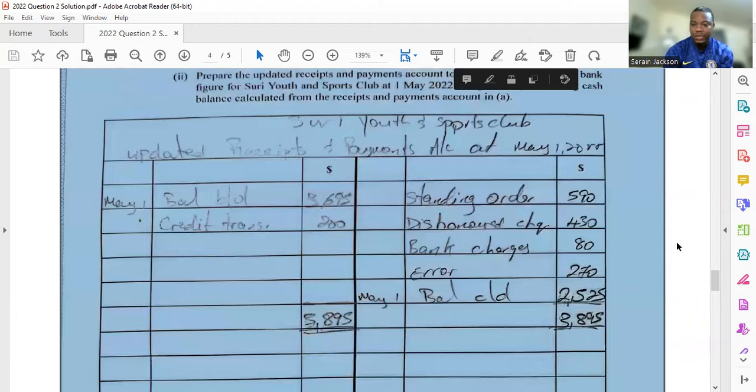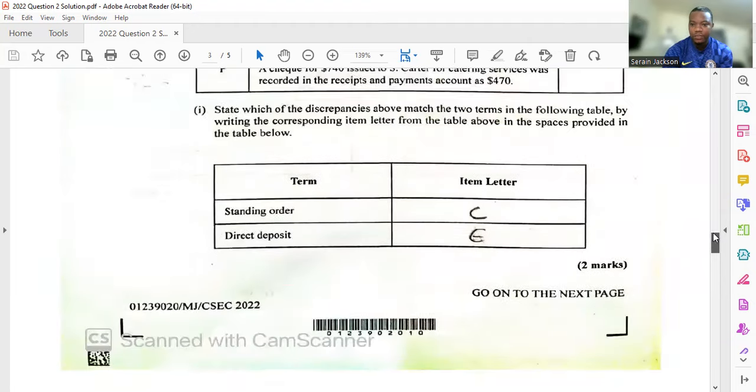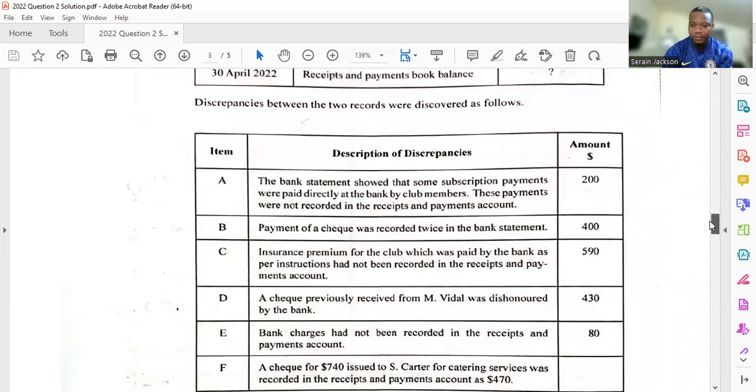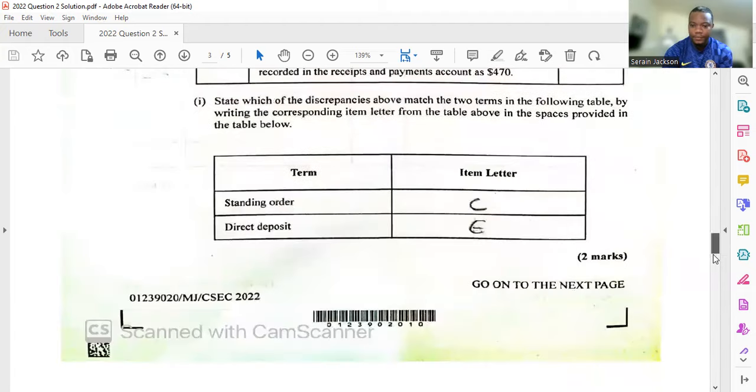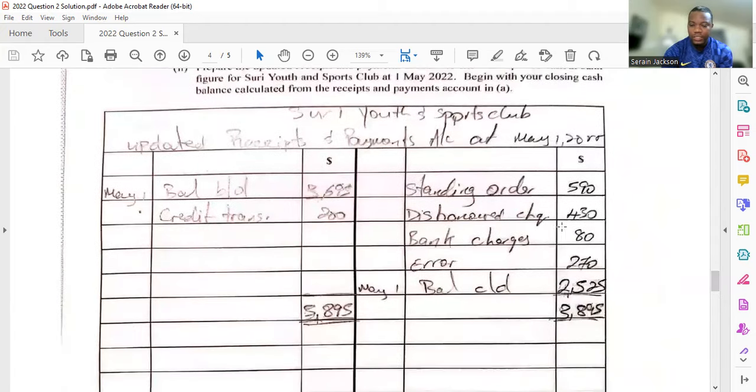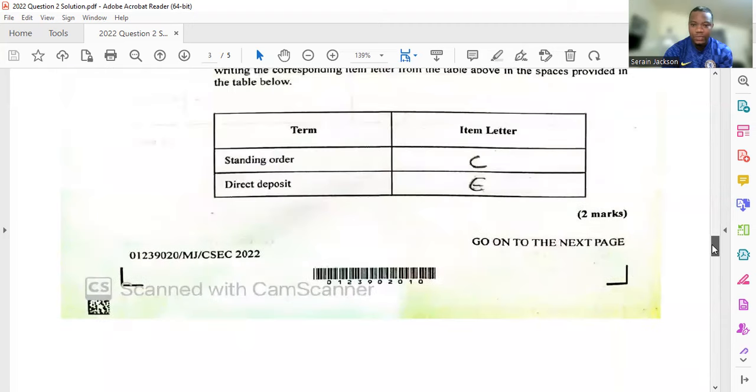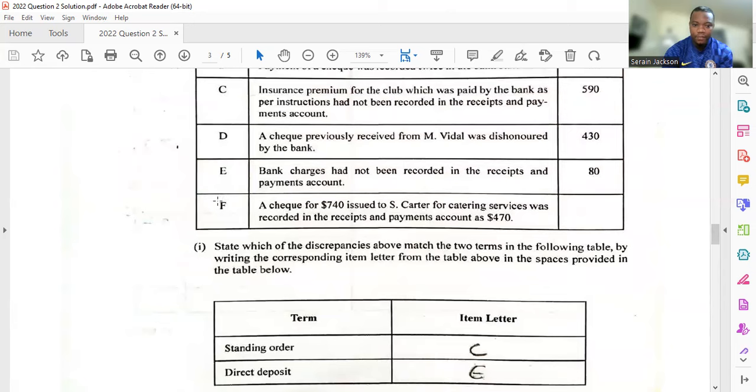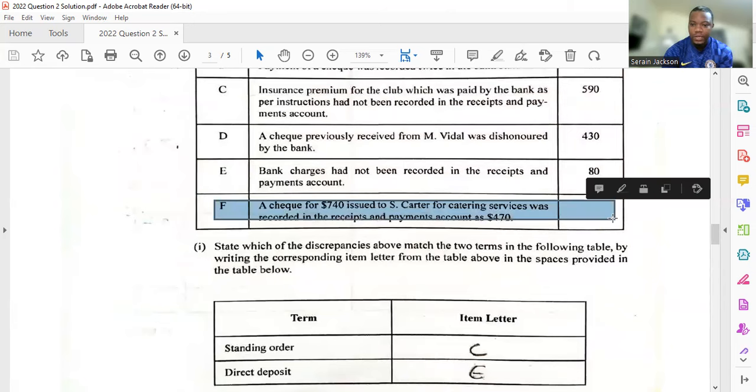There was a dishonored check, right? There was a dishonored check for $430. This is right here. See it here? That would also go on the credit side, right? Bank charges would go on the credit side, and there was an error, right? Now, this error, the last one, there is no figure there. There is no figure here, right?